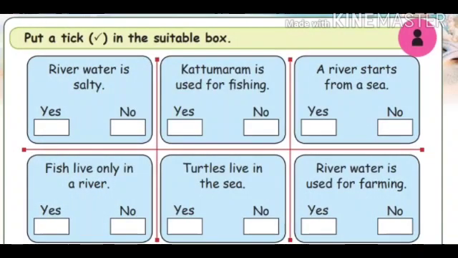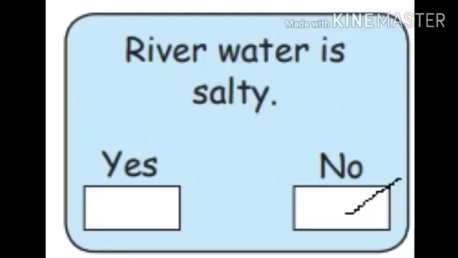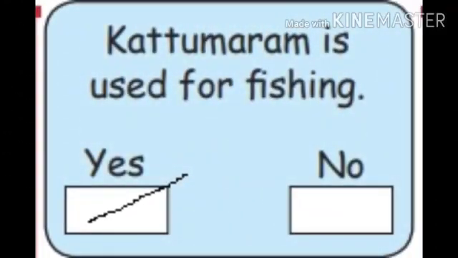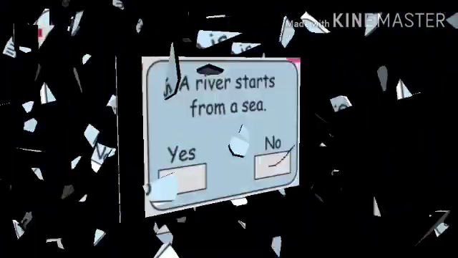Now answer yes or no for the questions. First one, river water is salty. Say yes or no. No. Sea water is salty. Second one, kattumaram is used for fishing. Yes or no? Answer is yes.